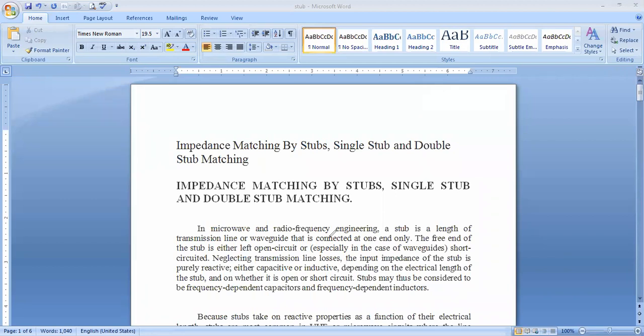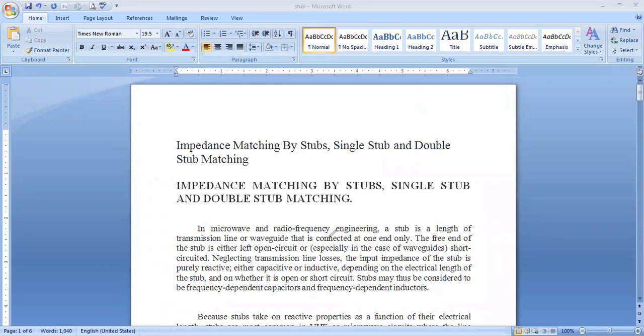Stub is nothing but a piece of transmission line, which is very short in length, which is connected in parallel to the transmission line in order to provide best impedance matching. See here, in the microwave and radio frequency range, a stub is the length of the transmission line or a waveguide. Just leave the concept of waveguide here. It is connected at the one end only. Suppose it is connected at two ends, maybe that is called a double stub. The free end of the stub is either left open or short.